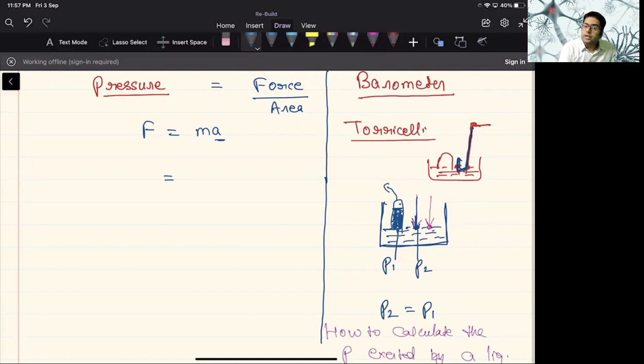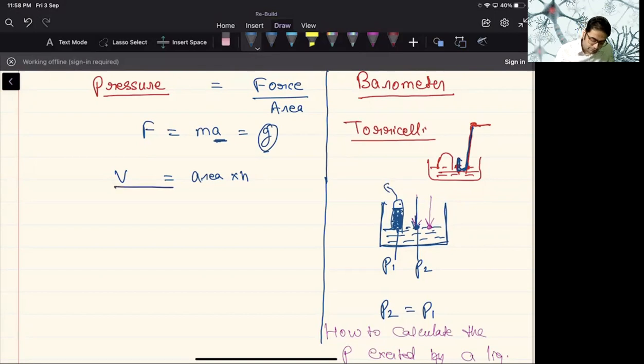Sorry, volume is equal to area into height. Okay, what we can say, volume is equal to area into height. A is simply the acceleration due to gravity. As I've already stated, the force of gravitation will pull those atmospheric gases towards itself. So we need to use this acceleration due to gravity in place of A.